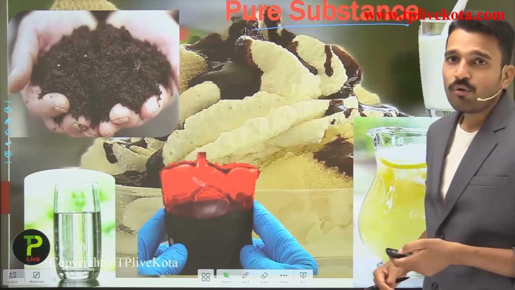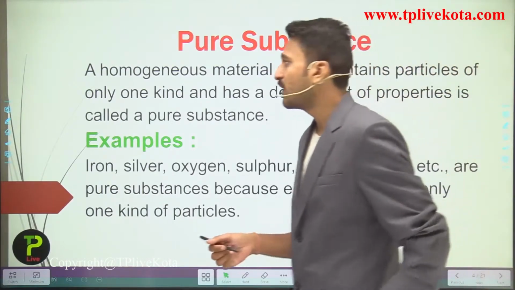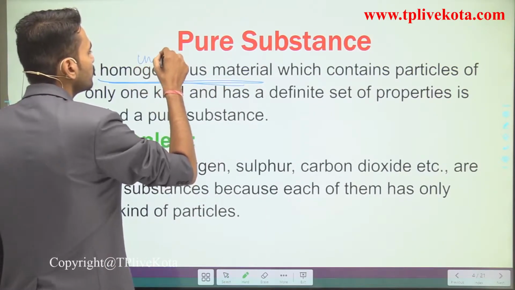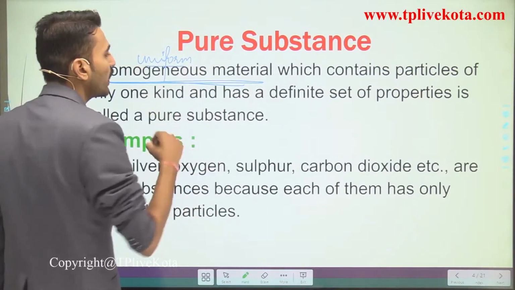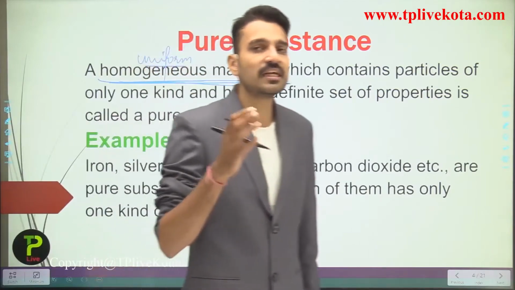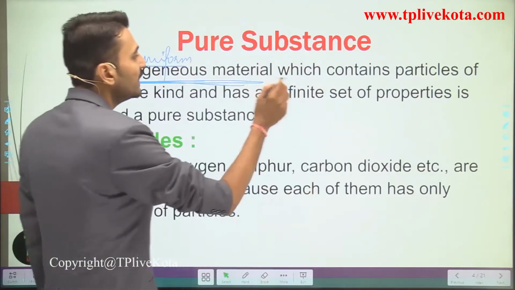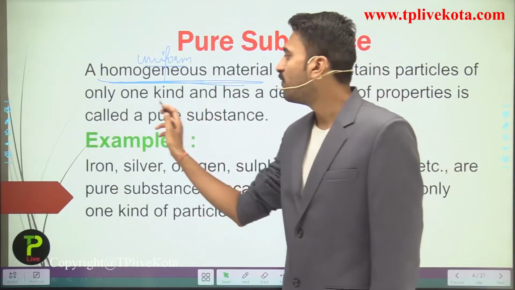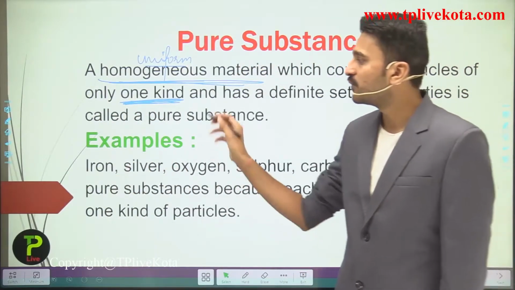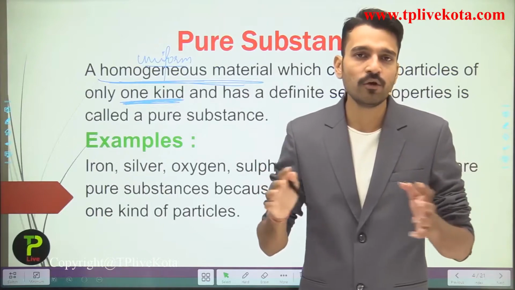Okay students, now moving on and seeing the definition, what are pure substances? Take a great look here: it is a homogeneous material. What is the meaning of homogeneous? That is uniform, or having a uniform composition. So a homogeneous material which contains particles of only one kind, only the same kind. This particular word is very important, because this one kind could be either an element or a compound, but it should not be more than one kind or type.